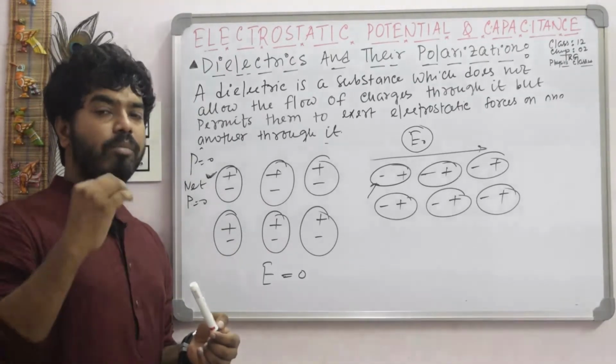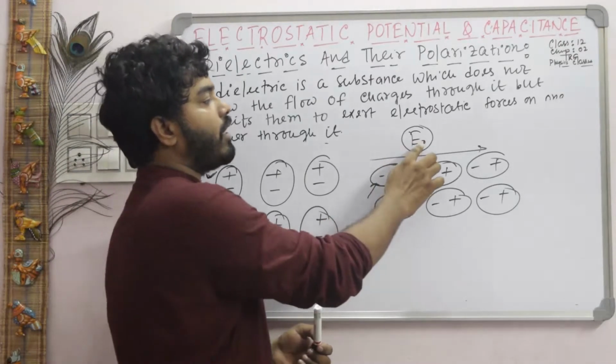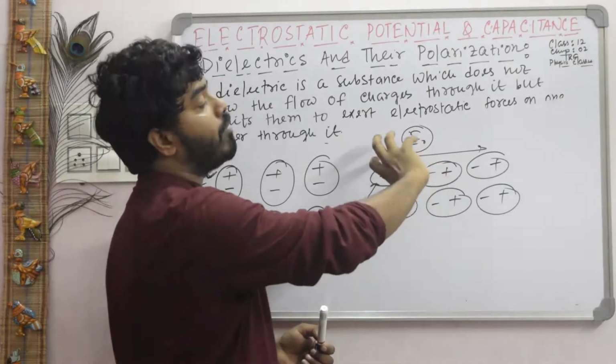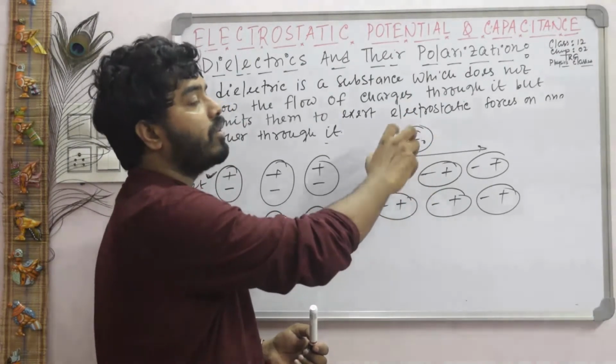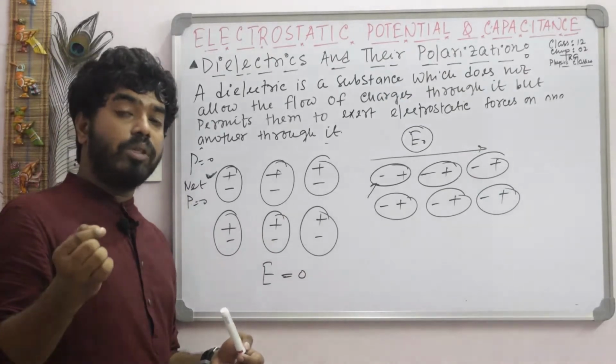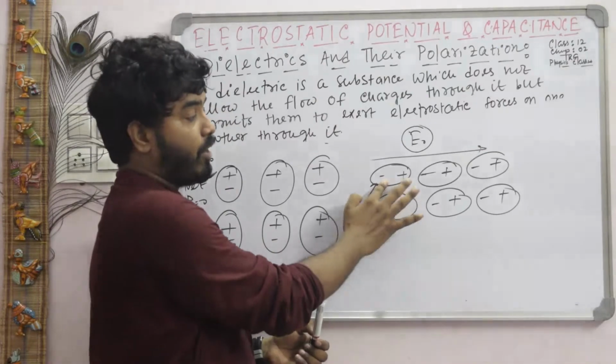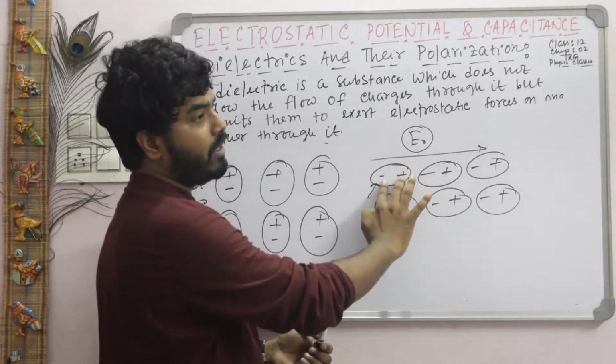Why induced? Because this dipole is set up with the help of E naught, by applying an external electric field. So this type of dipole is named an induced dipole. It has some induced dipole moment, because there is a separation between plus and minus.